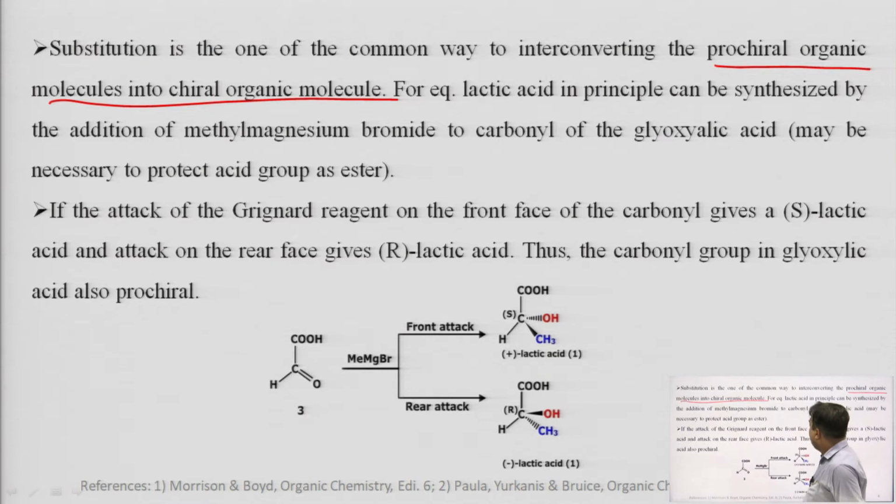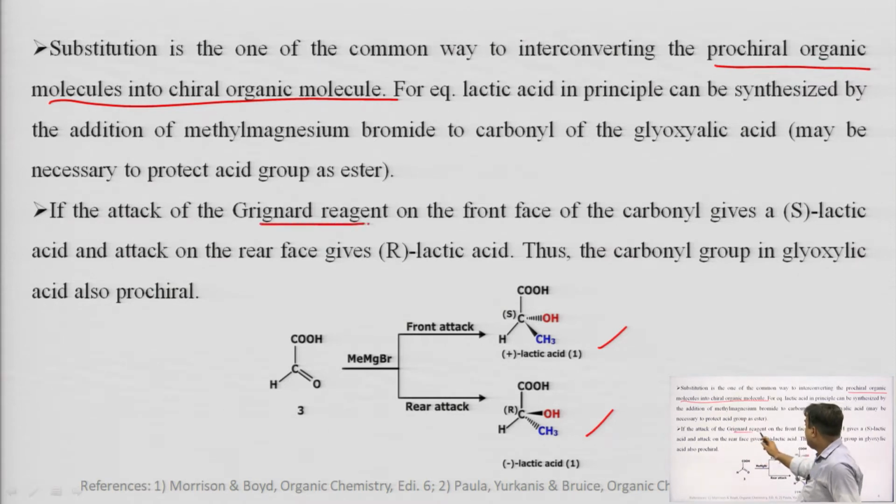When we treat this glycolic acid with methyl magnesium bromide, the reaction can take place in two ways. When the methyl magnesium bromide attacks from the front side, we can get a particular enantiomer. If the methyl magnesium bromide attacks from the rear side, we get the different isomer.